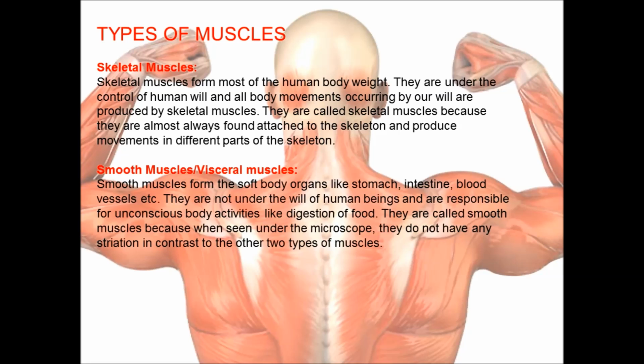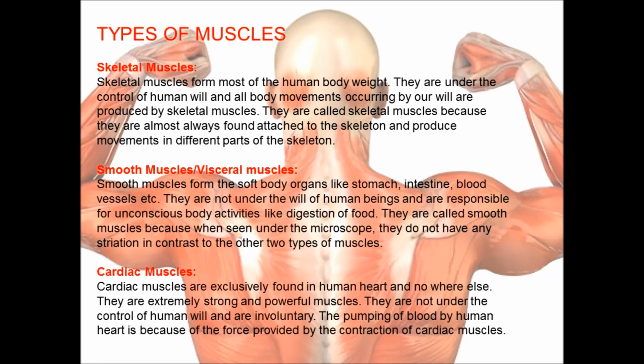Smooth muscles or visceral muscles. Smooth muscles form the soft body organs like the stomach, intestine, blood vessels, etc. They are not under the will of human beings and are responsible for unconscious body activities like digestion of food. They are called smooth muscles because when seen under the microscope, they do not have any striation in contrast to the other two types of muscle.